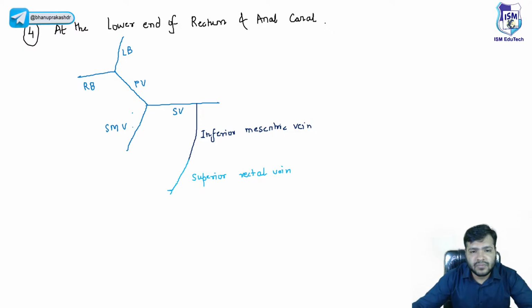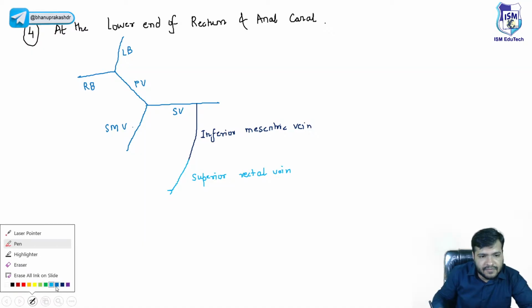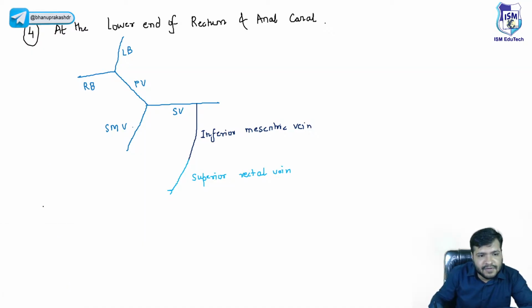Now, the superior rectal vein is continuing as the inferior mesenteric vein. Now, beta, you already know that we have the inferior vena cava, and the inferior vena cava is formed from the common iliac veins, right? Can anyone tell me what the common iliac veins are formed from?